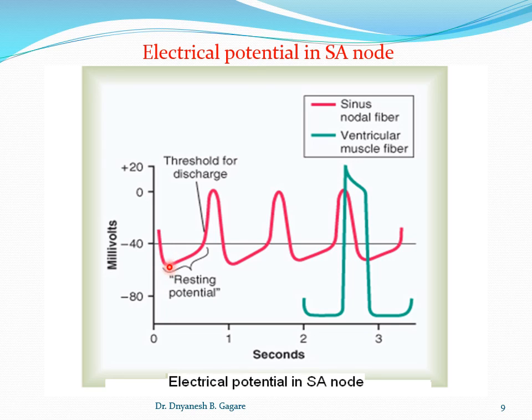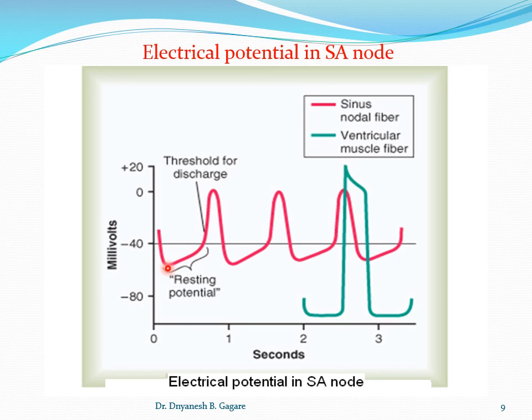You know, in SA nodal fibers, exactly, the resting membrane potential here is minus 55 to 60. What is the resting membrane potential here? Minus 55. Now the first thing is that SA nodal fibers are naturally more leaky to sodium ions.